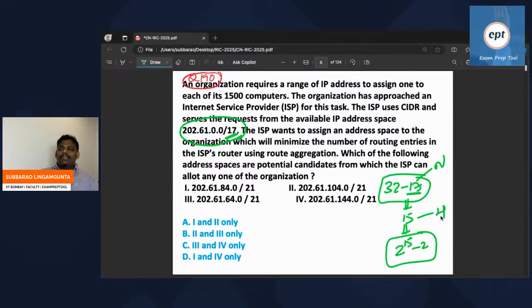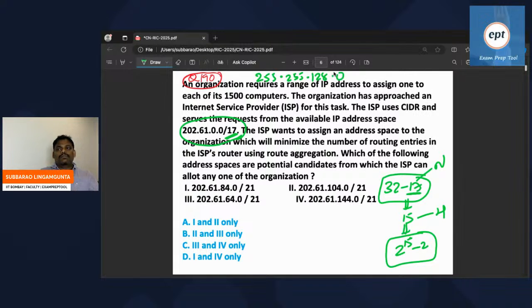Till now, fine. And one more thing: some people are asking, sir, mask purpose 17 means what is the mask? I am writing it also. 17 bits for mask: 255, 255, and then one more bit, which makes the total 17. Here, 1 is there, so 128, then 0.